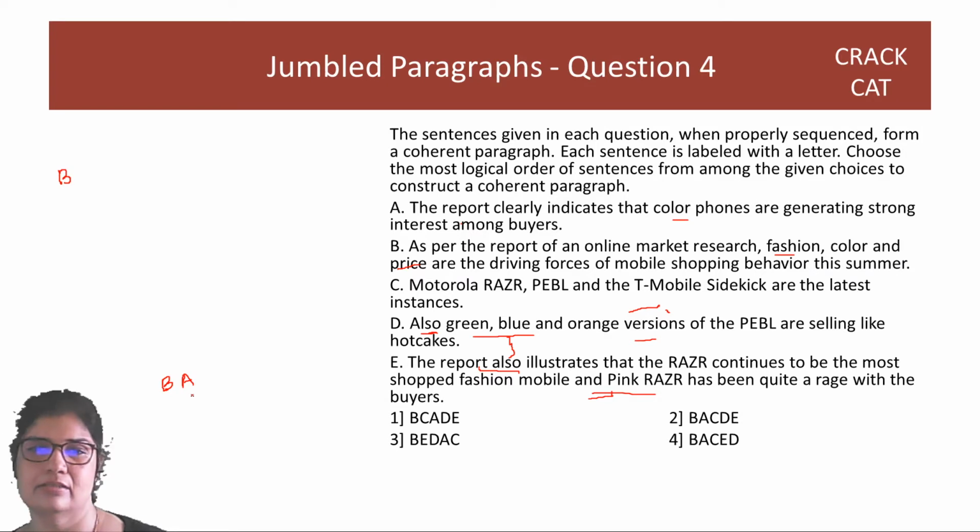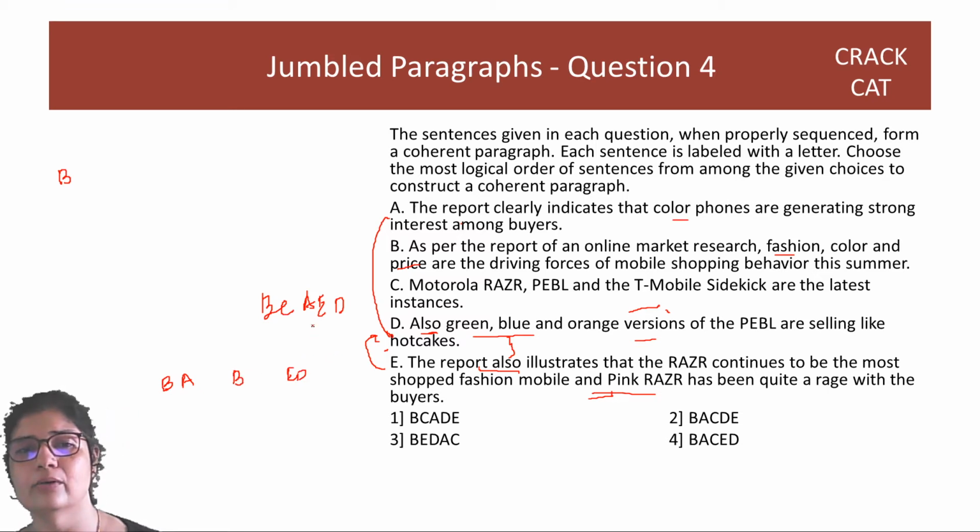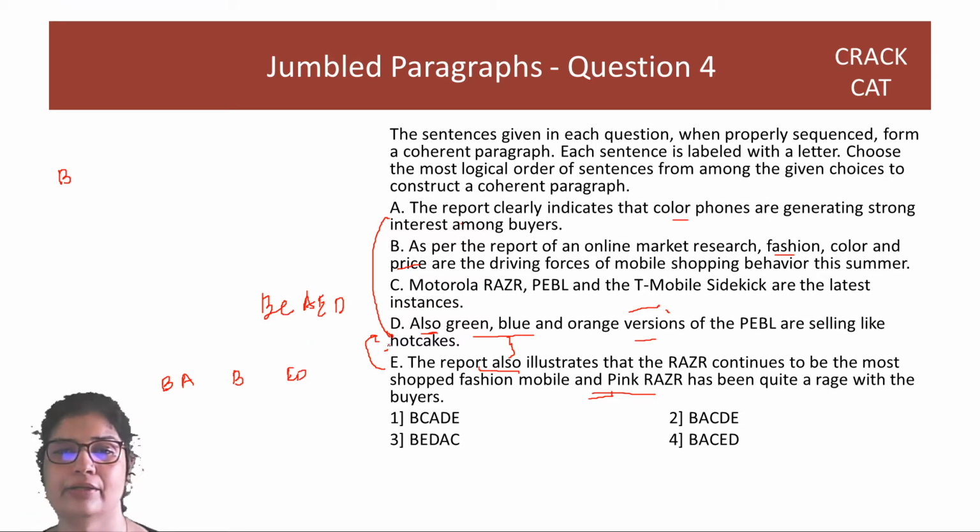There's another reason why you will have a gap between A and E. Right? So some of us can argue, okay, why is it not B and C, and then A and E? Right? And finally D. Because the relationship between E and D is very clear. Right? Pink razor has been quite a rage, also green, blue and orange. So E and D, they have to come together, B starts. The thing is that, so this is an important, again, English learning, right?